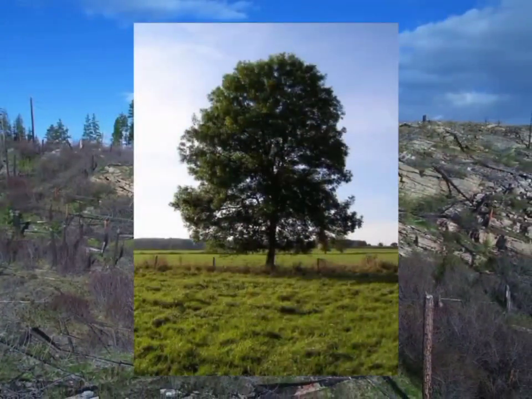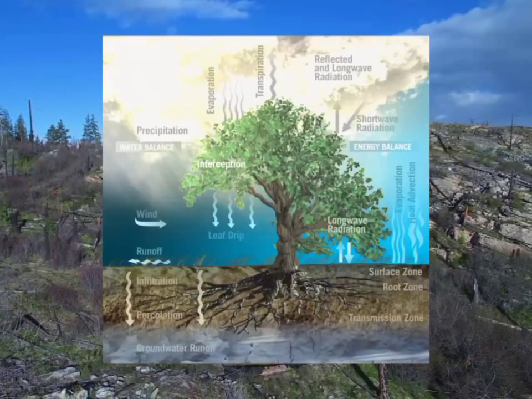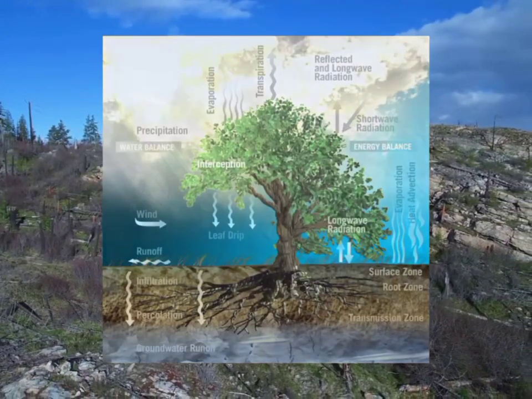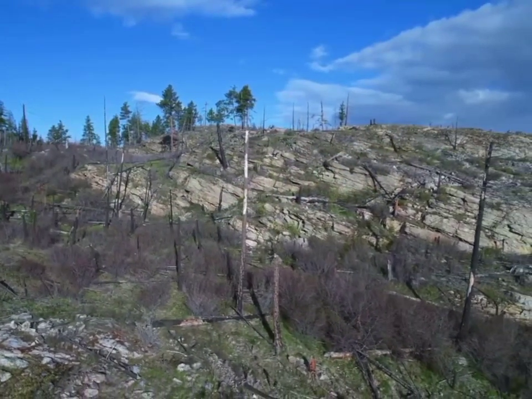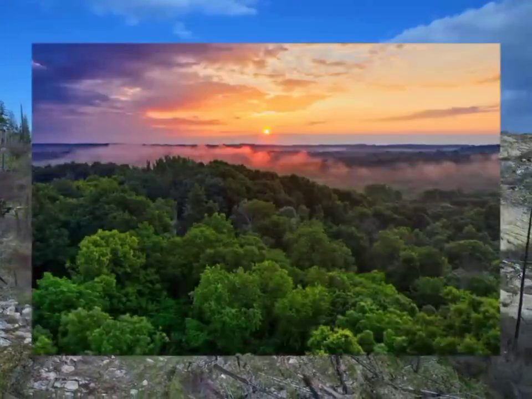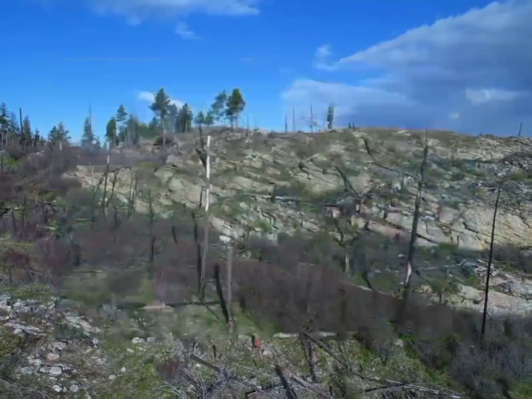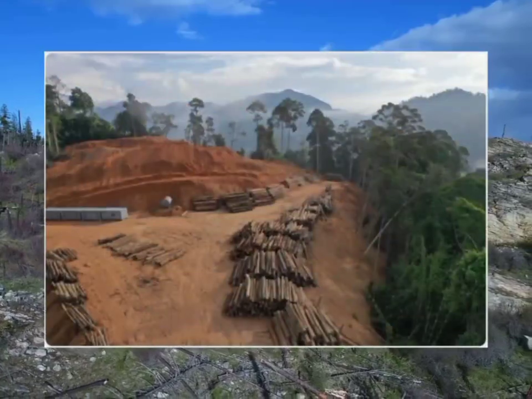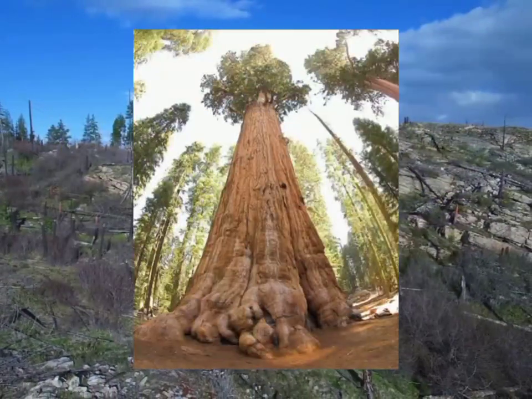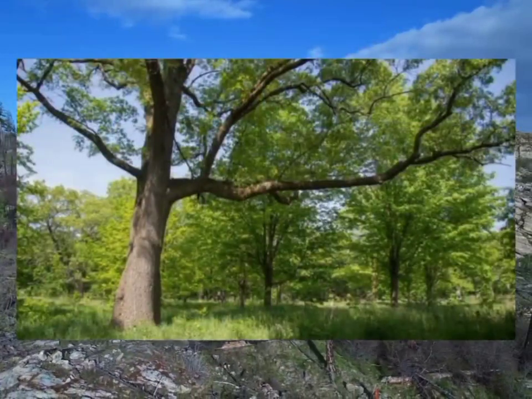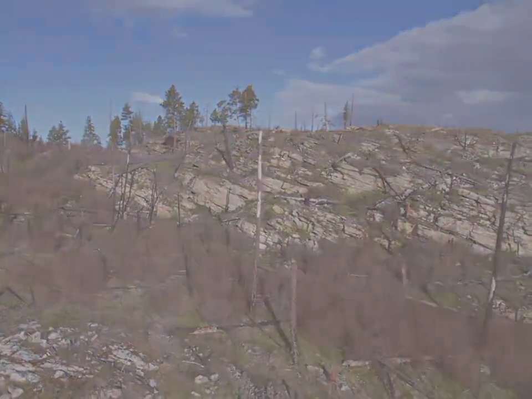Trees also help to control the level of water in the atmosphere by helping to regulate the water cycle. One of the most important forests for regulating water cycles across the planet is the Amazon rainforest. Further effects of deforestation include soil erosion and coastal flooding. Trees help the land to retain water and topsoil, which provides the rich nutrients to sustain additional forest life. Without forests, the soil erodes and washes away, causing farmers to move on and perpetuate the cycle.